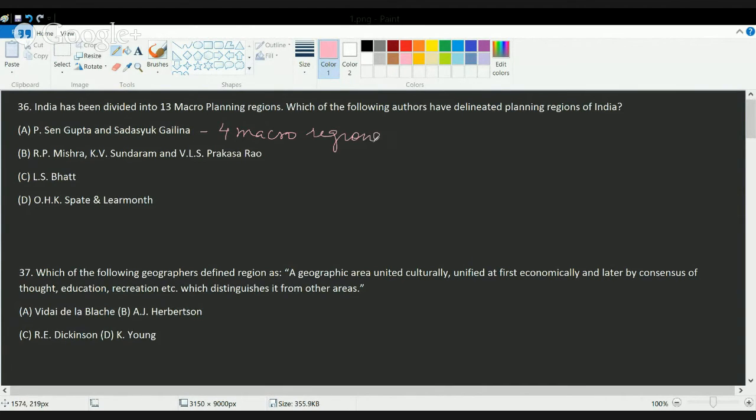Okay. Then Mishra Sundaram Prakash Rao gave 13 macro regions. Again, the Planning Commission of India also demarcated 13 macro regions under the TCPO, that is Town and Country Planning Organization. Okay, so the correct answer here is B. Now, this question, as we can see, is directly based on your rote learning.